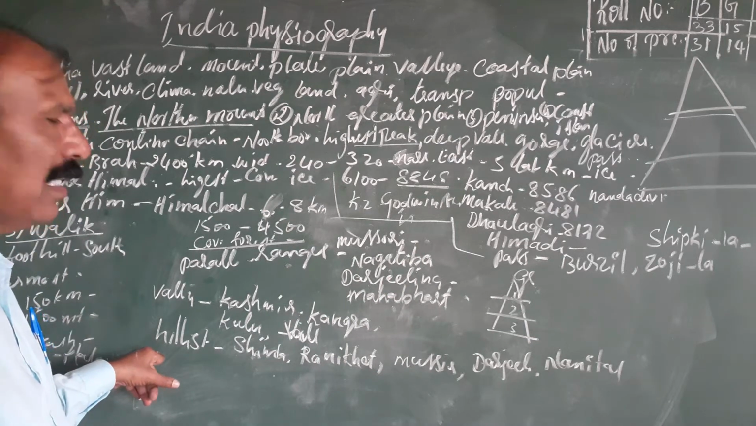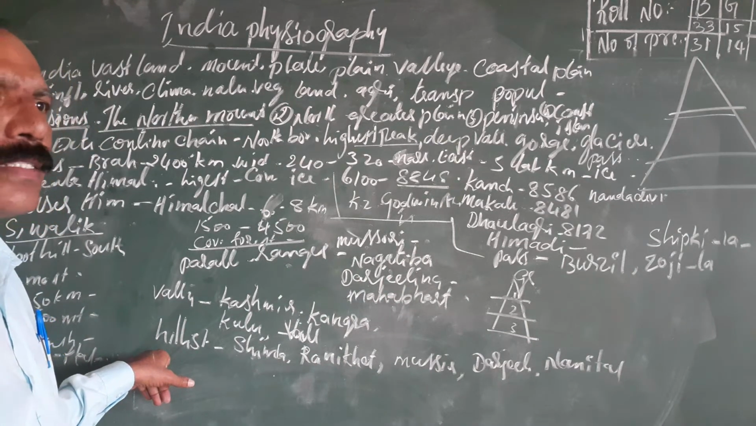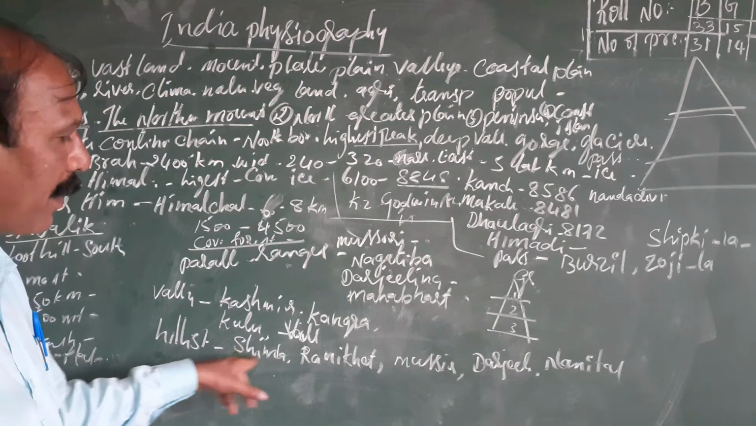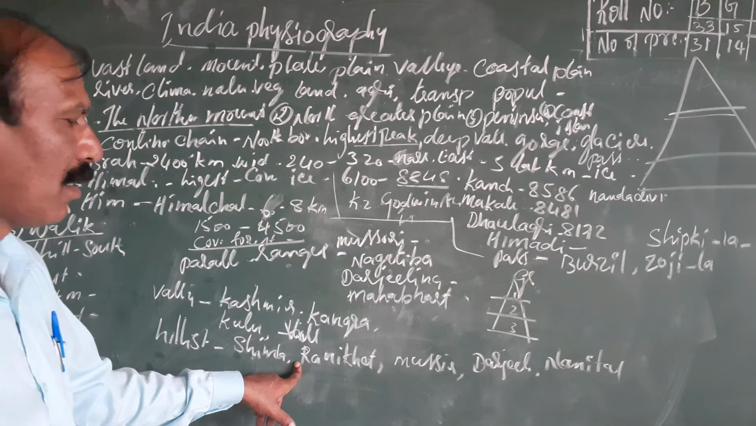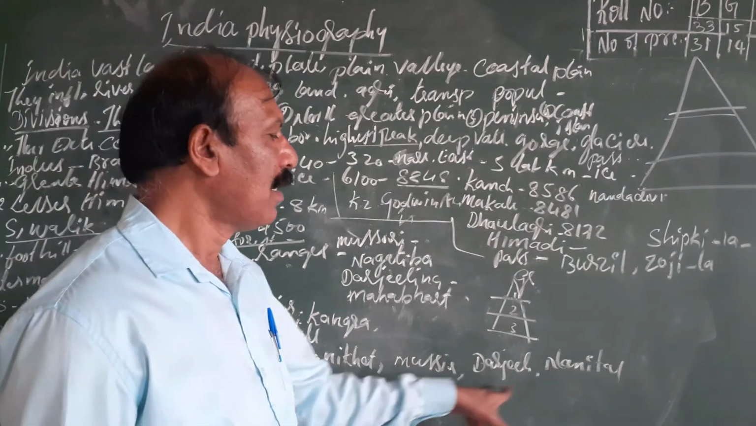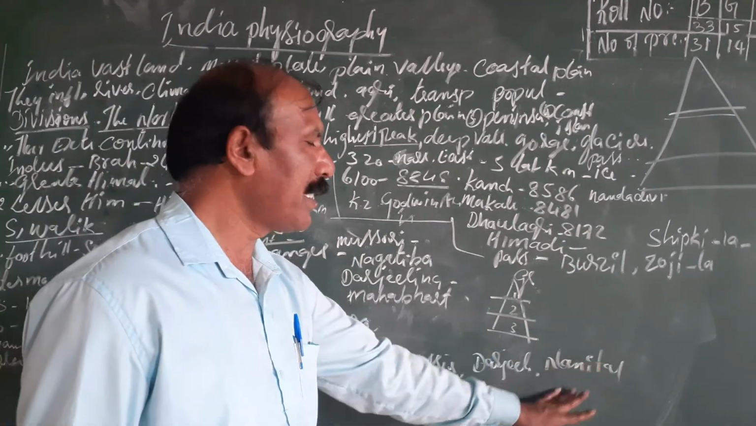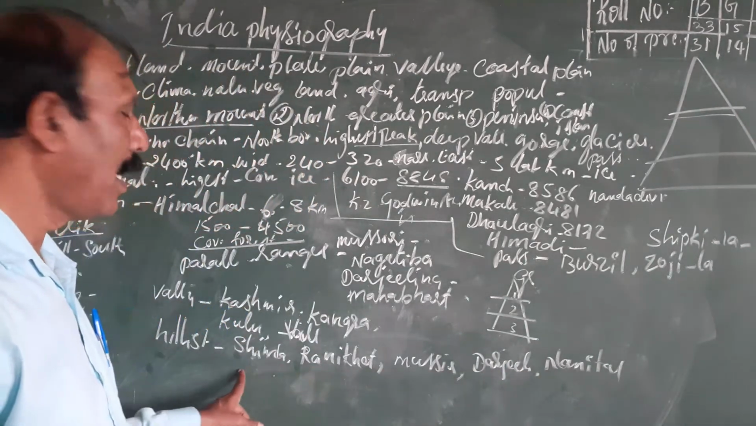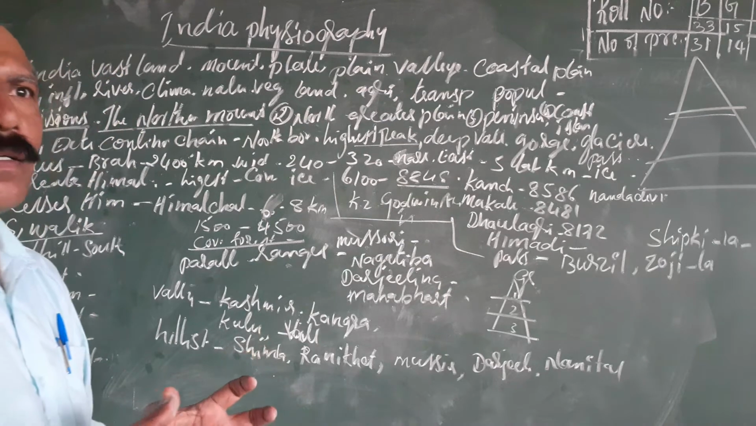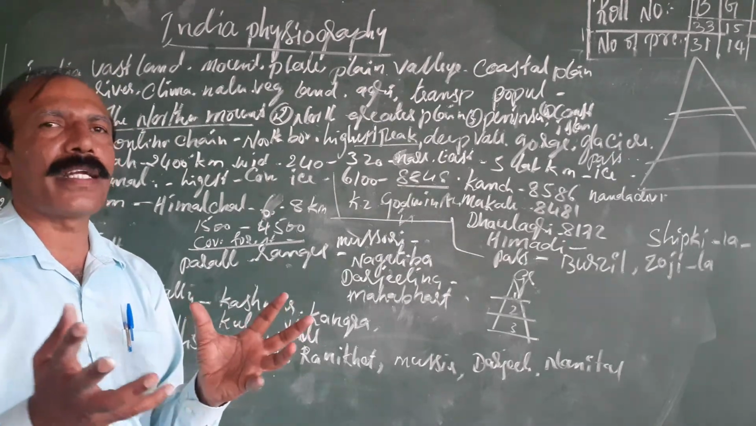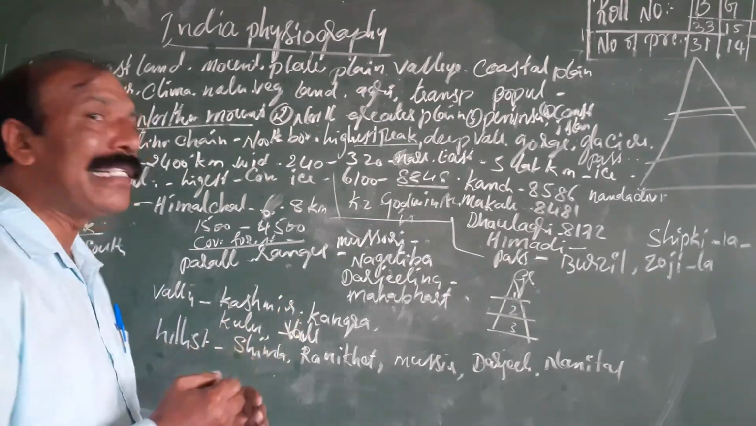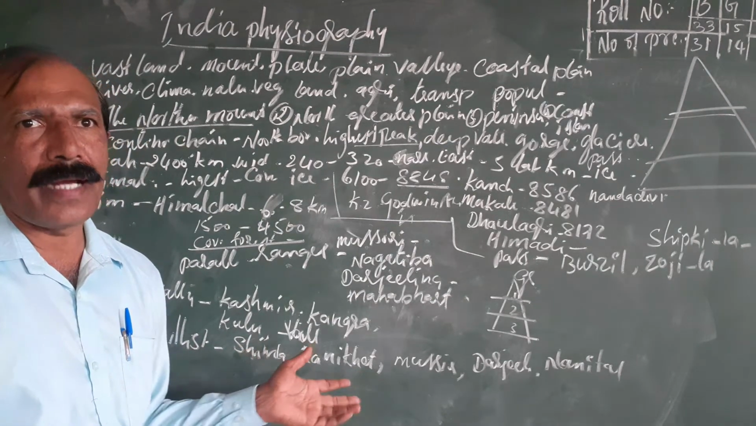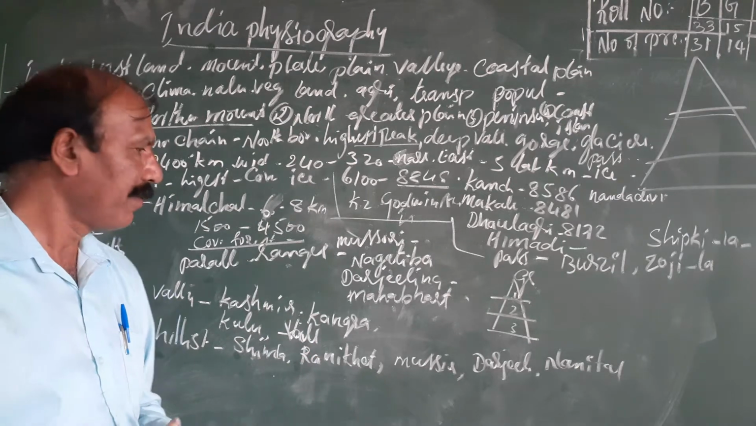Third are some hill stations, which attract tourists. Here we see Shimla, Ranikhet, then Mussoorie, Darjeeling, and Nainital. Once again: Nainital, Darjeeling, Mussoorie, Ranikhet, and Shimla. These are historical, tourist places and hill stations. During the summer season, many people go to this side because they want to enjoy life.